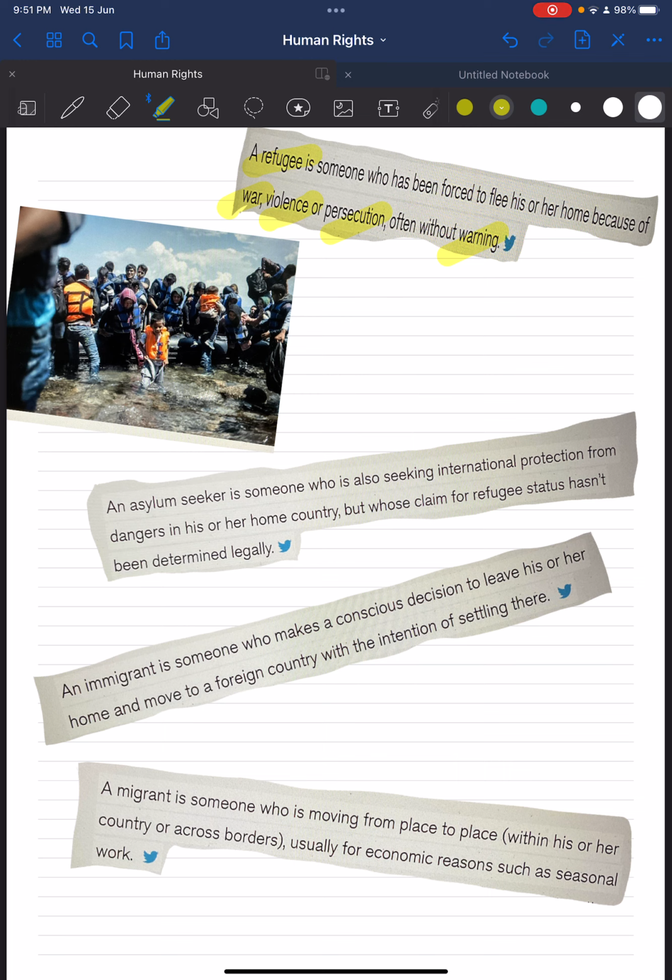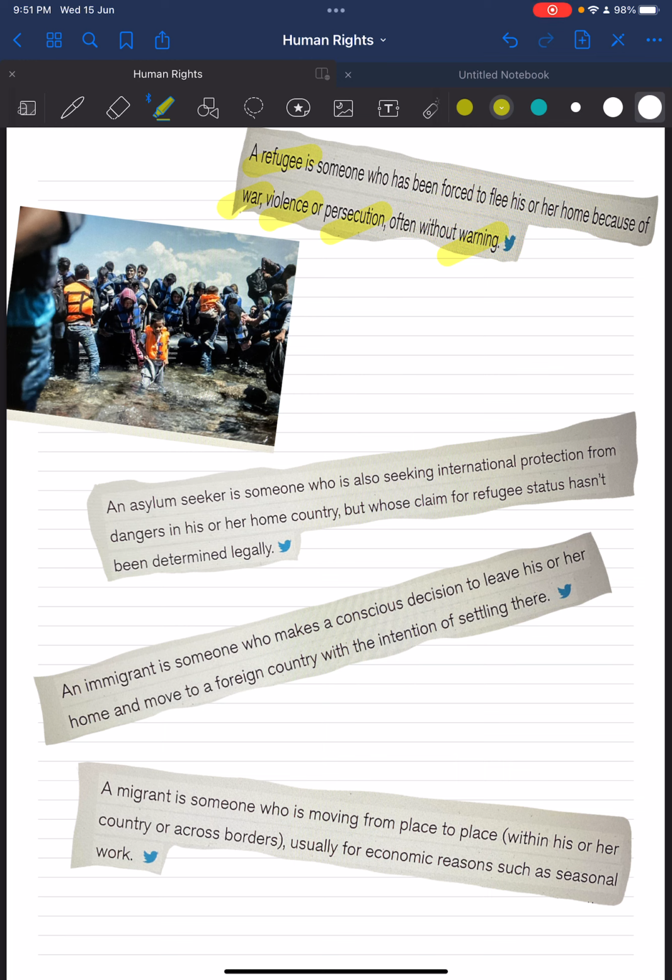An official entity such as a government or the United Nations Refugee Agency determines whether a person seeking international protection meets the definition of a refugee based on well-founded fear. Clear? This is called refugee.